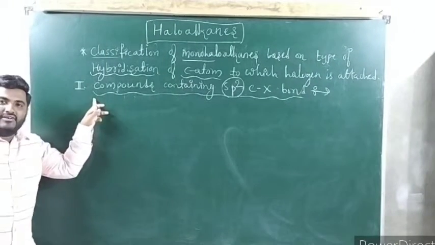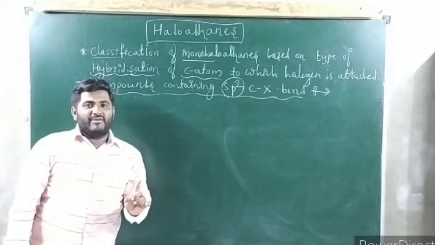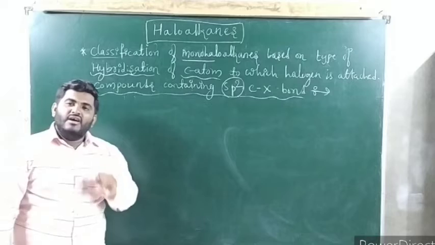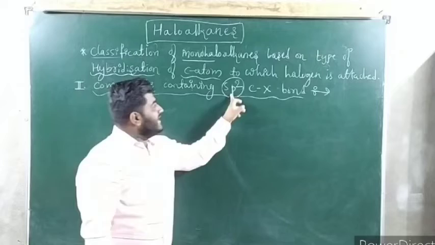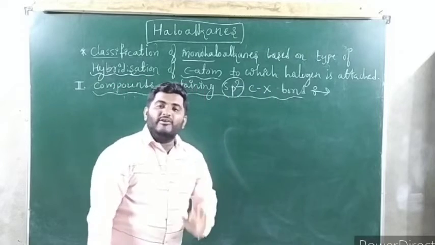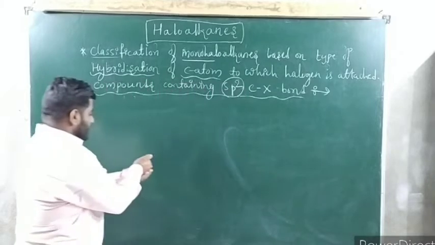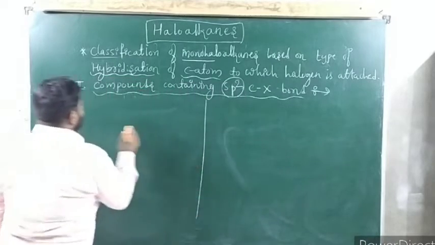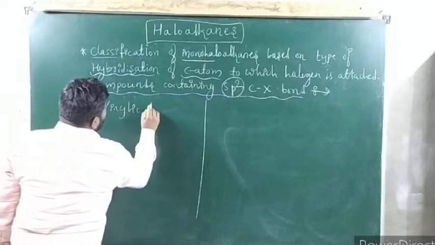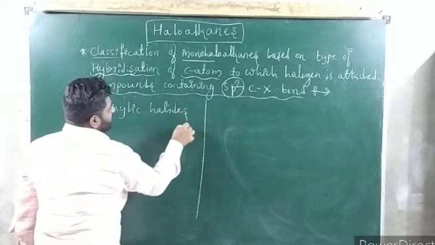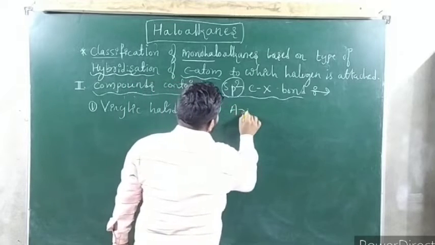Second one, guys. Classification of monohaloalkanes based on the type of hybridization of the carbon atom to which the halogen atom is attached. The first one, compounds containing an sp3 C-X bond, is over. Second one, Roman number 2, compounds containing an sp2 C-X bond. sp2 means the carbon has at least one double bond. In this case, again two types: number 1, vinylic halides, and number 2, aryl halides. Benzylic is already over.